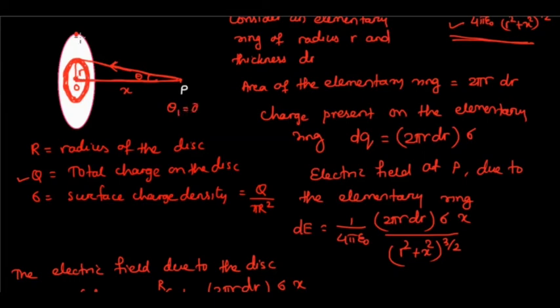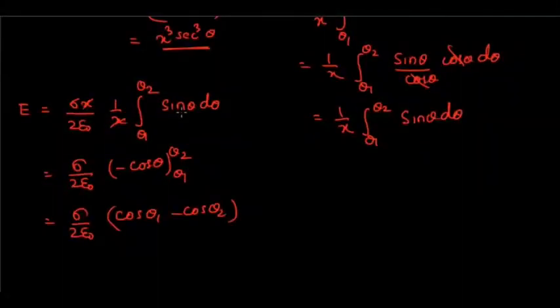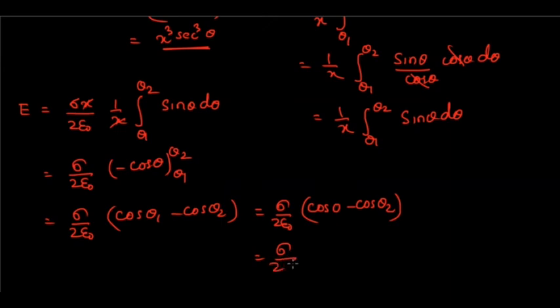And finally when you choose the element at this point, then what will be theta 2? This angle will be theta 2. Is that clear? This angle will be theta 2. Now if theta 1 is 0, then cos theta 1 or cos 0 will be how much? Cos 0 will be 1. So you can write that sigma by 2 epsilon naught (cos 0 minus cos theta 2).